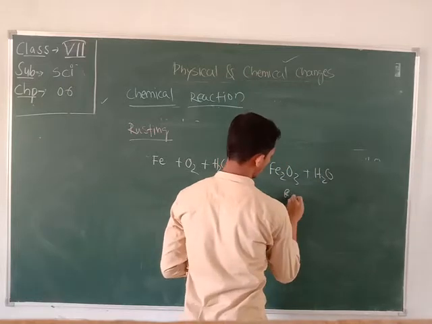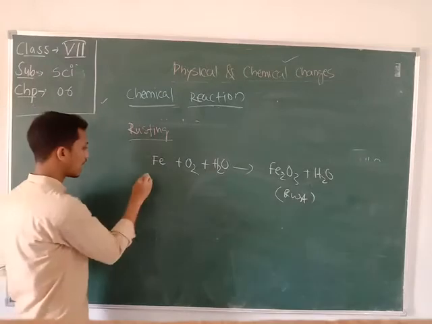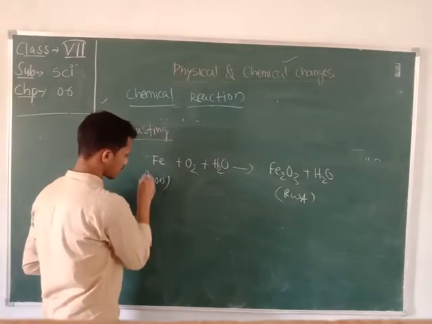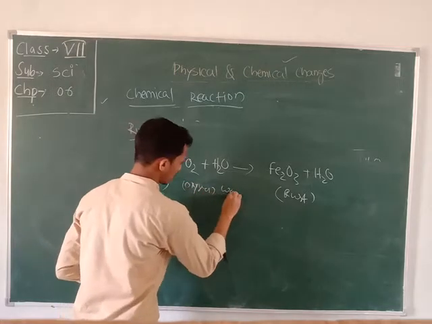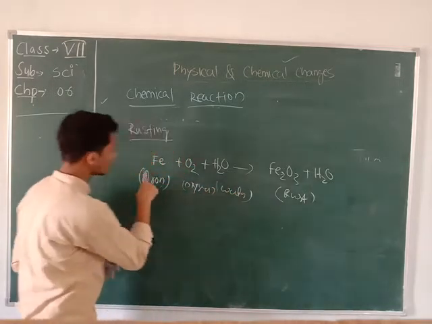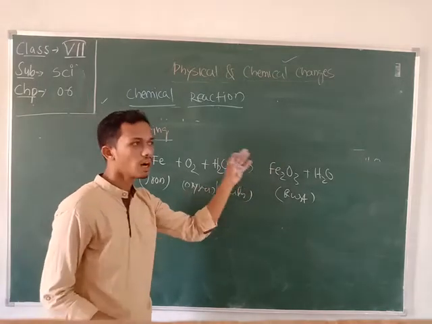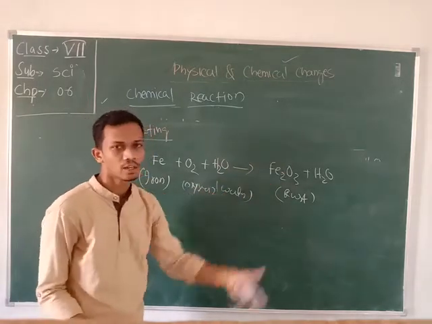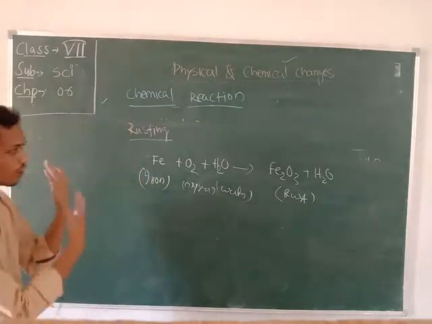This is your rust. Here is iron, this is your oxygen, and this is your water. So whenever iron comes into contact with oxygen and water, it suffers from rust. That is, you produce an iron oxide, and the rust acts upon its outer surface.